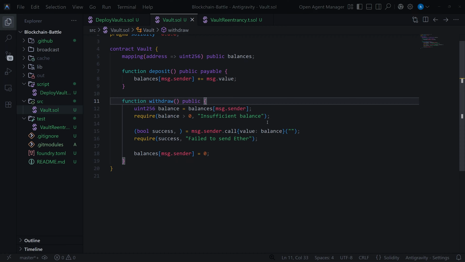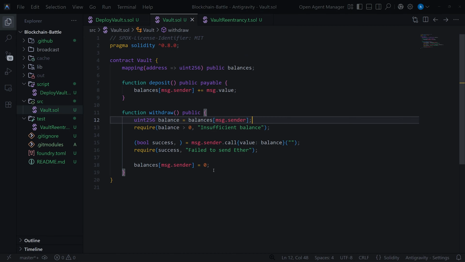You may ask why? Because this line has never run. That's it. So the withdraw function thinks our balance is still 1 ether, which is correct because our balance has not been updated and it's still 1. So this is the loop that breaks the vault smart contract, right? At the end of the day, the vault sees our balance is still 1 ether, so it sends us another 1 ether, and this repeats in a loop until the vault runs out of gas or funds.